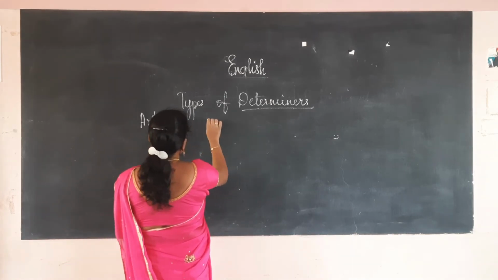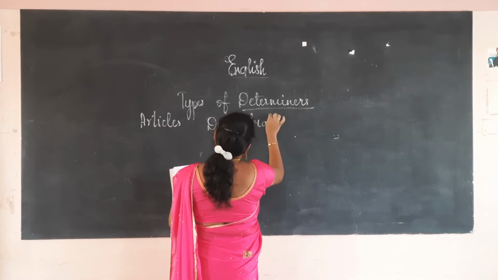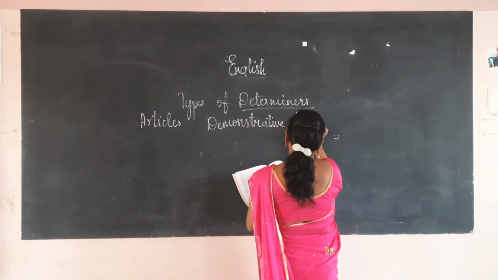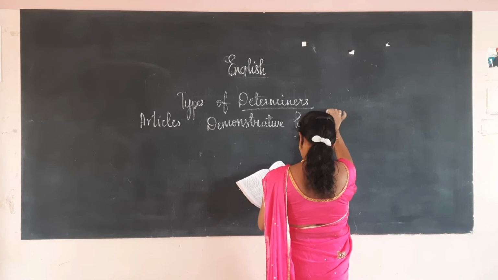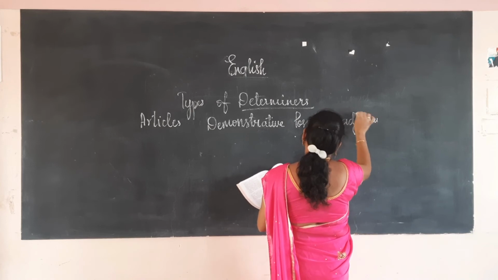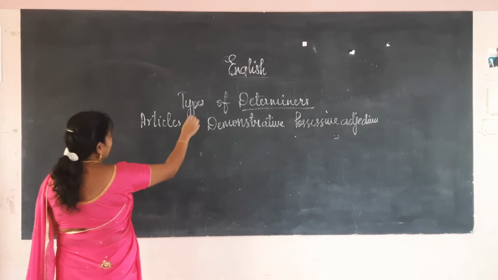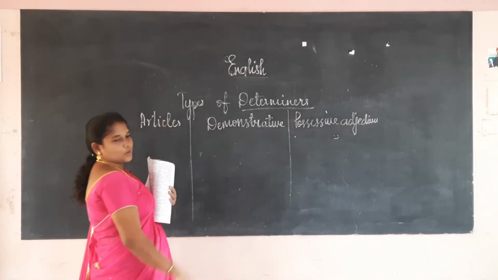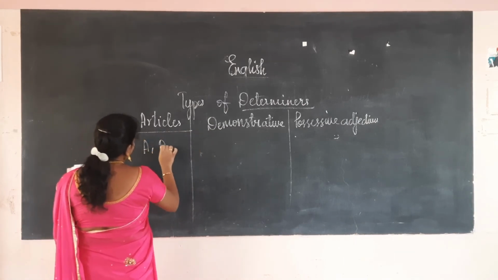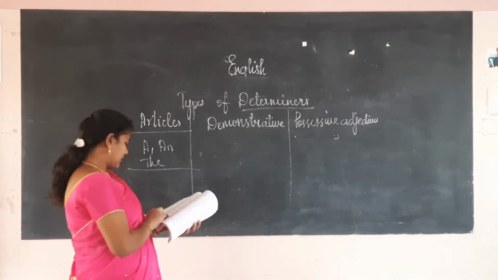Next, demonstrative, then possessive adjectives. First we will discuss these three: article, demonstrative, possessive adjectives. The articles are a and the.